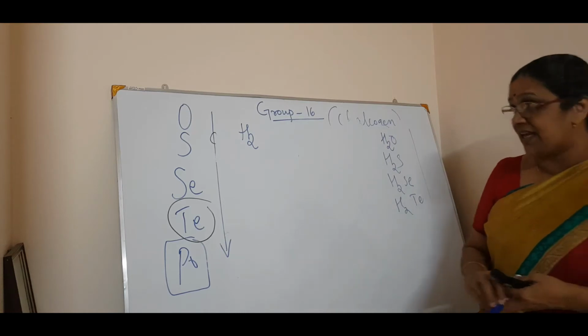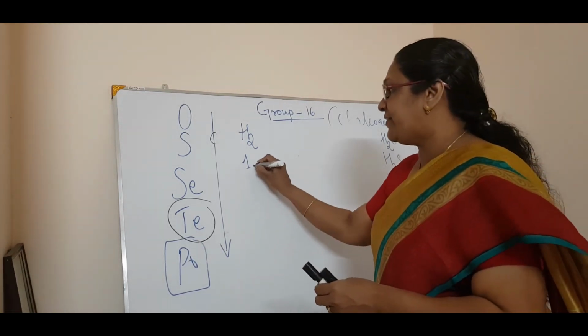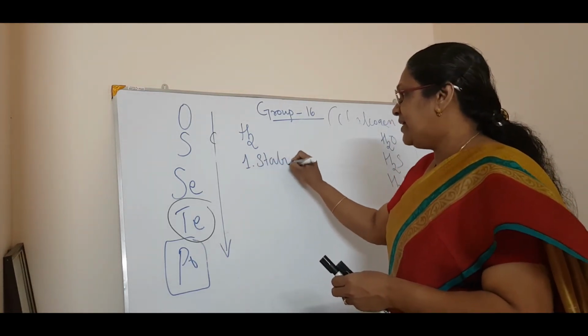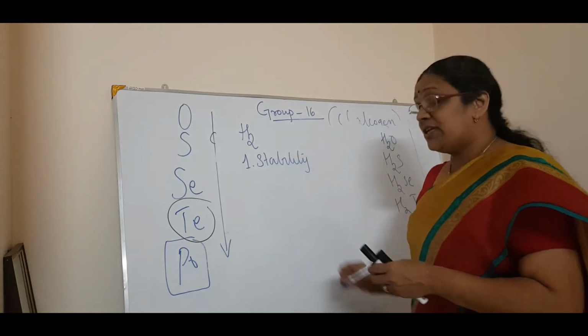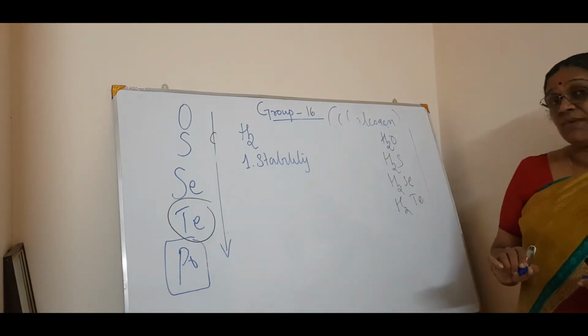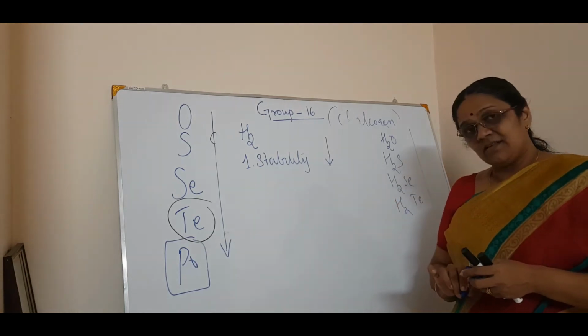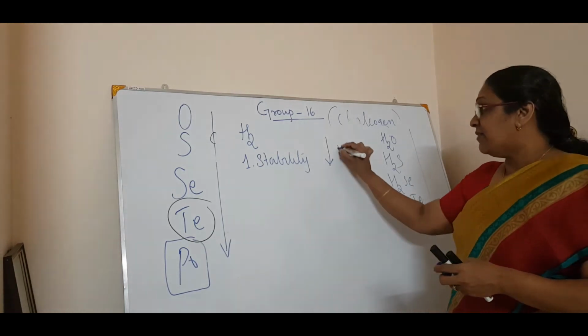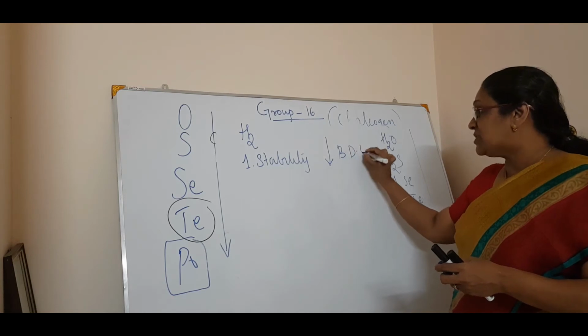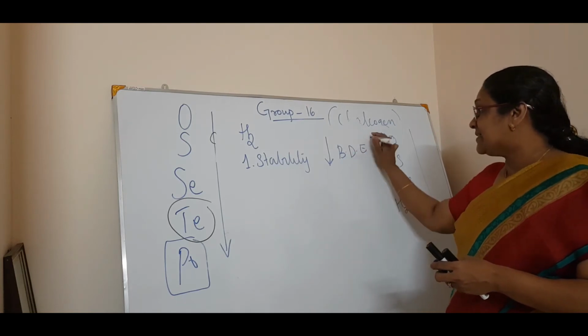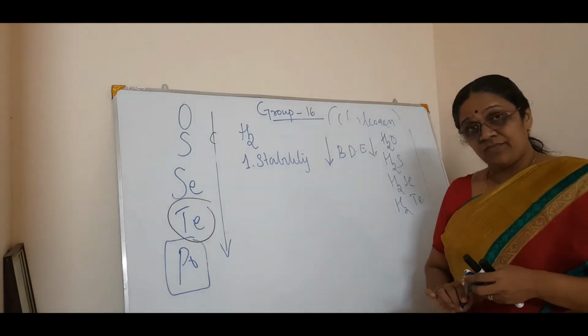The first thing is the stability of the hydrides. What about the stability? Same as in the 15th group: the stability decreases. And what is the reason behind it? The reason is that the bond dissociation energy decreases.